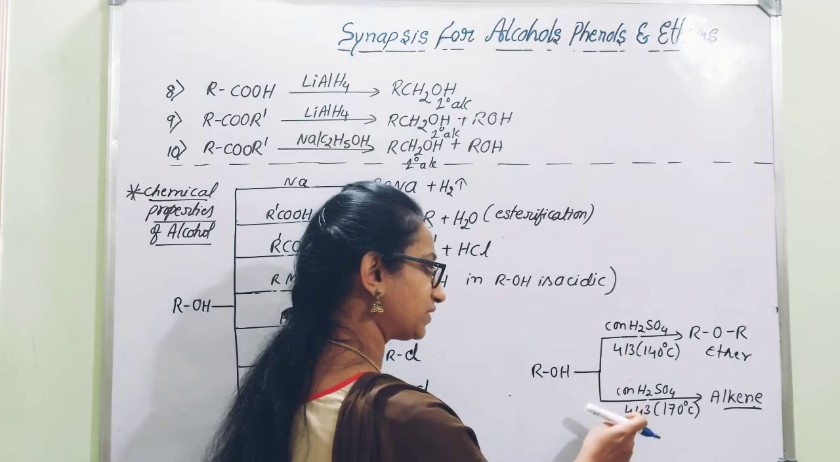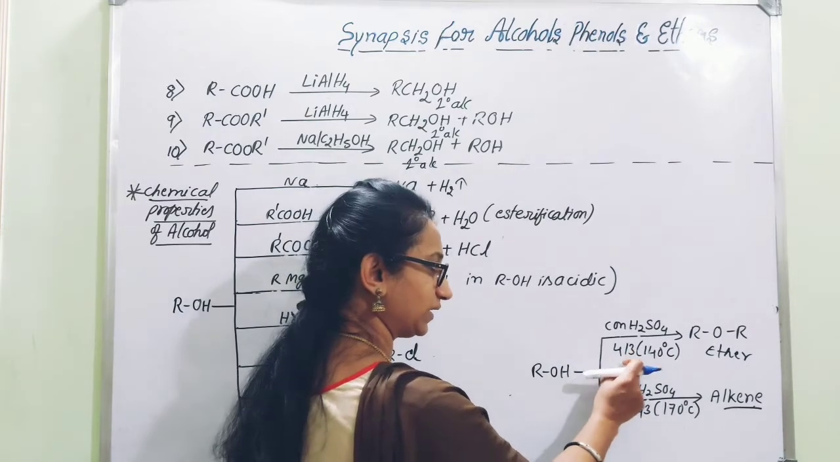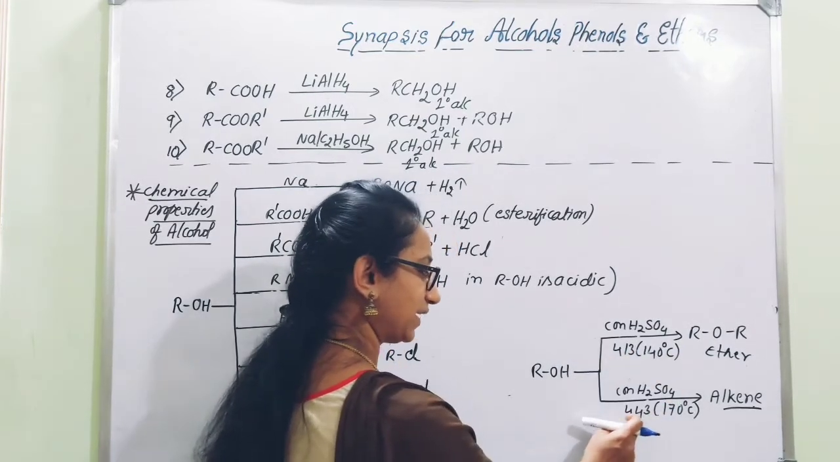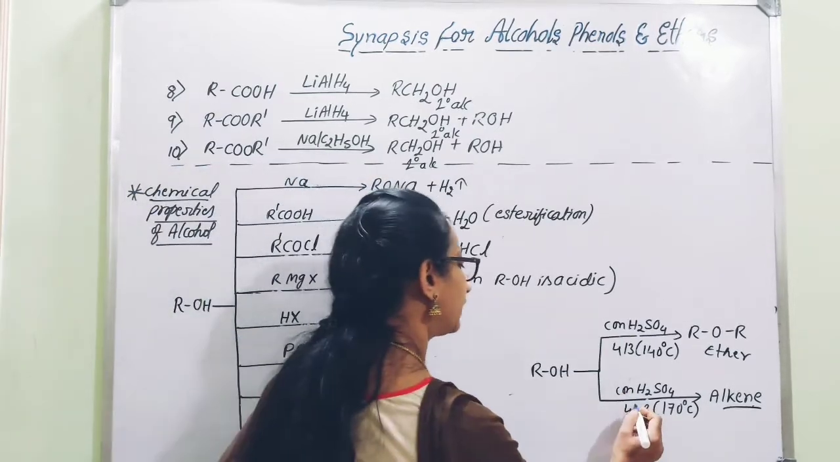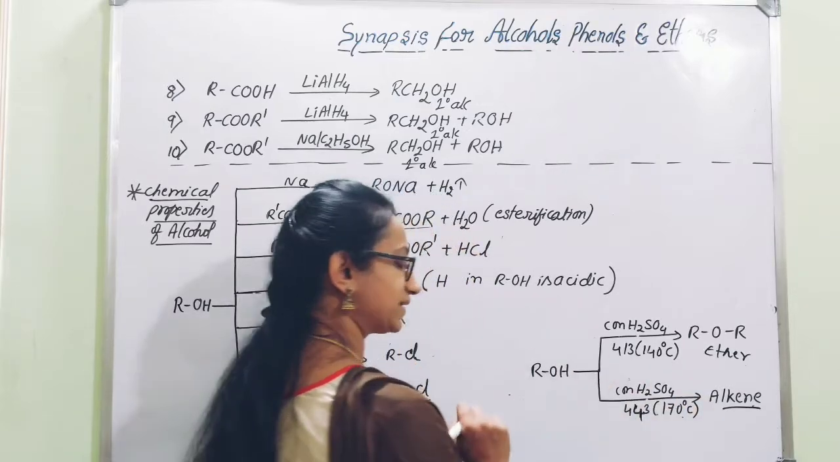So, a low temperature and a high temperature. Low temperature means 413 Kelvin or 140 degrees Celsius. High temperature means 443 Kelvin or 170 degrees Celsius. Either it will be given in Kelvin or it will be given in degrees Celsius.